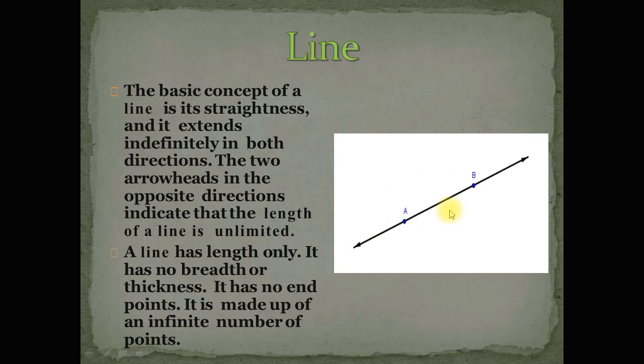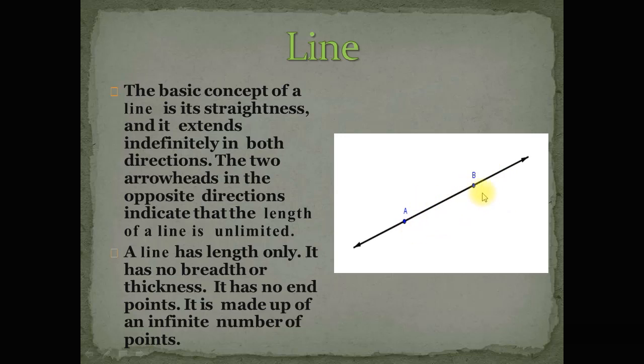So, dear students, this is a sheet of paper, and this is line AB. Note here, this is the one end arrow of the line, and this is the other end arrow of the line. These arrow heads show that there are no endpoints for a line. So, a line is made up of an infinite number of points.